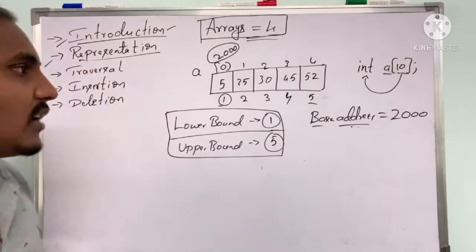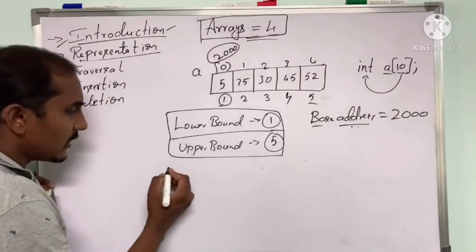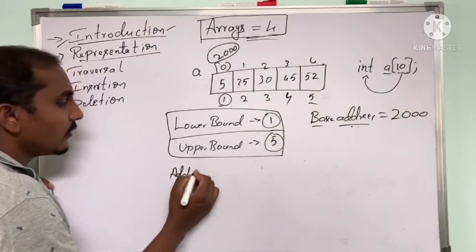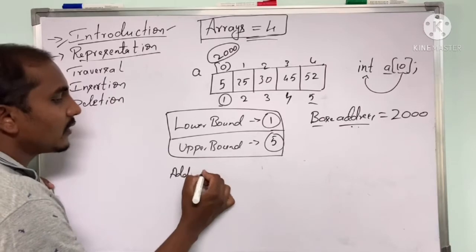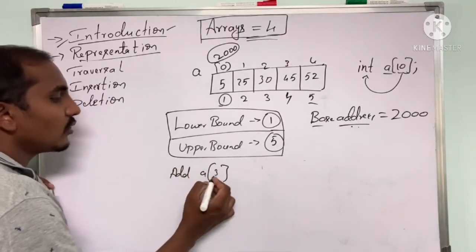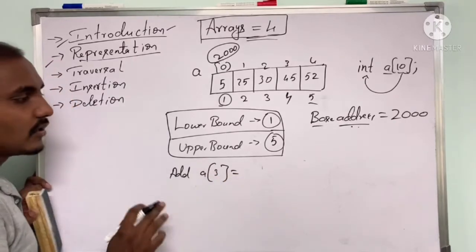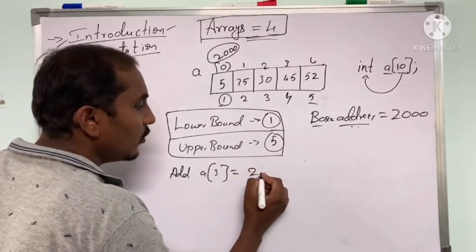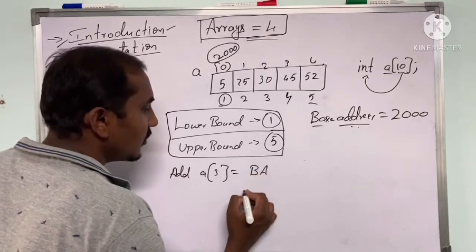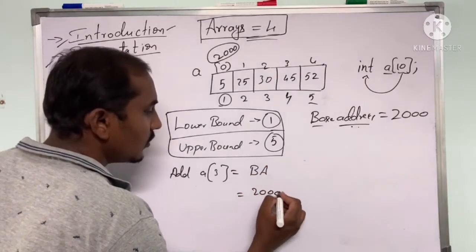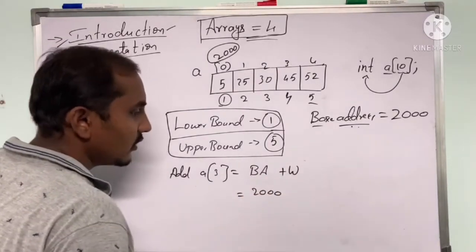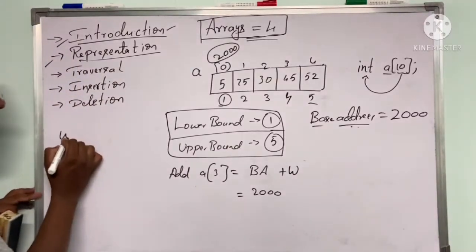For example, we have a formula. Say I want to find the address of A of 3. I want to find what is the address or location of A of 3. So I can write the formula as base address, which is 2000, plus the width, or we can also consider that as word length.